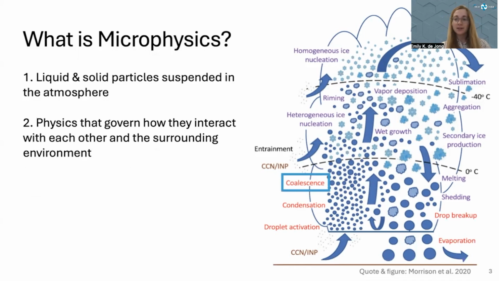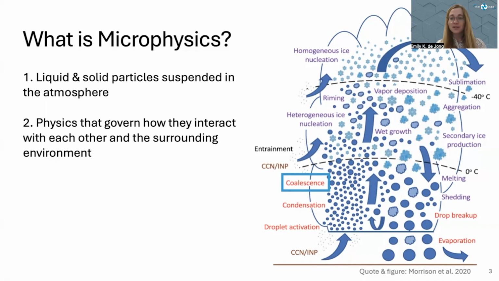with their surrounding environment. And these processes are numerous and complex, everything from condensational growth of cloud droplets onto an aerosol and coalescence of these cloud droplets, which I'll describe shortly, to the many more processes that can happen higher up in a cloud once we begin to reach freezing temperatures and incur mixed phase microphysics.